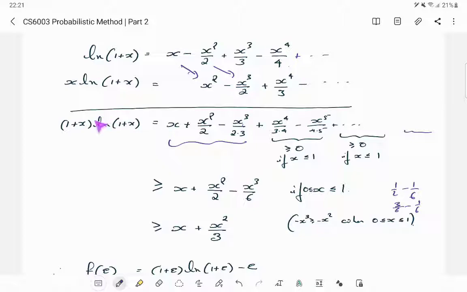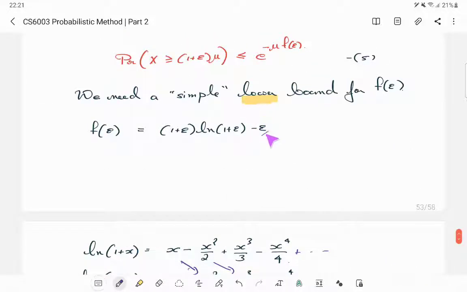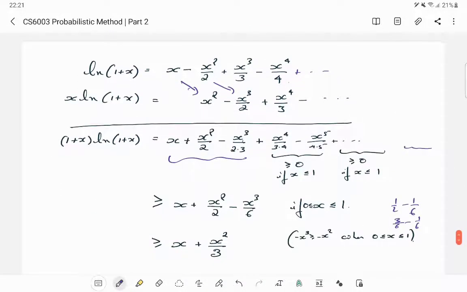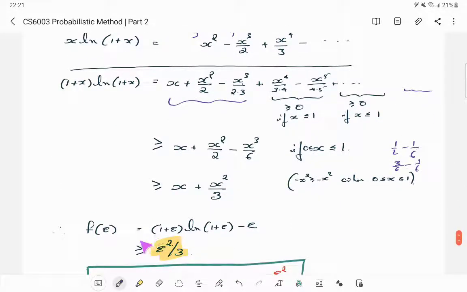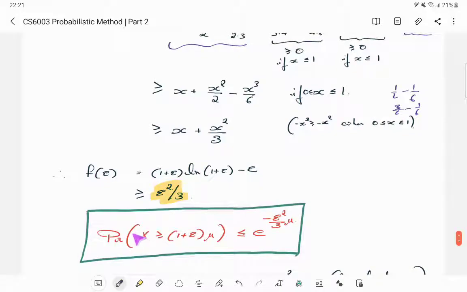So this is your x plus x squared by 3. But remember, our f of epsilon is (1 plus epsilon) ln (1 plus epsilon), and there is another minus epsilon here, okay. This minus epsilon takes away this x, and we finally get the lower bound that we were looking for. F of epsilon is lower bounded by epsilon squared by 3, and hence putting it together, the probability of X exceeding 1 plus epsilon times mu, so this is only for the upper tail, is bounded by e to the power minus epsilon squared by 3 mu, okay.